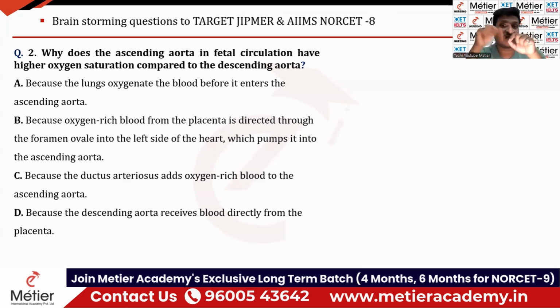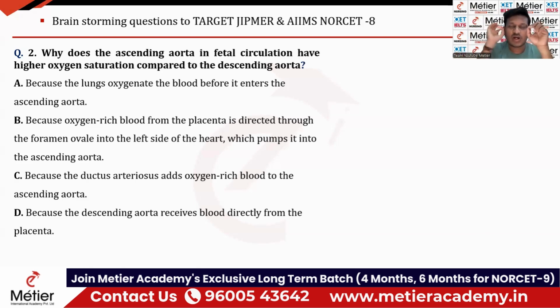Oxygenated blood is pumped to the left atrium, and that oxygenated blood present in the left atrium is going to enter inside the left ventricle. From the left ventricle, the oxygenated blood is going to enter the ascending aorta. That's why the ascending aorta carries high concentrated blood of oxygen. High oxygen concentrated blood, because oxygenated blood is circulating.